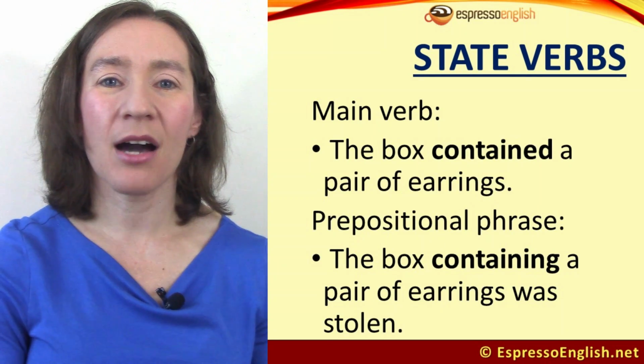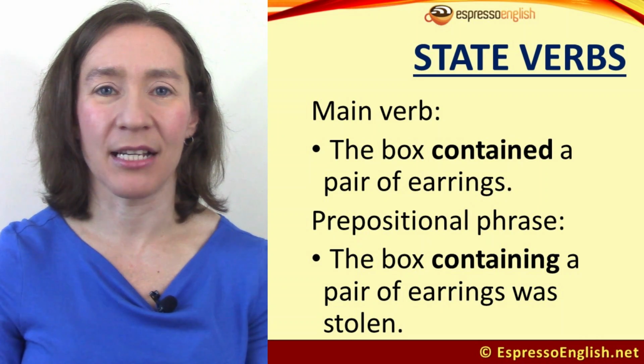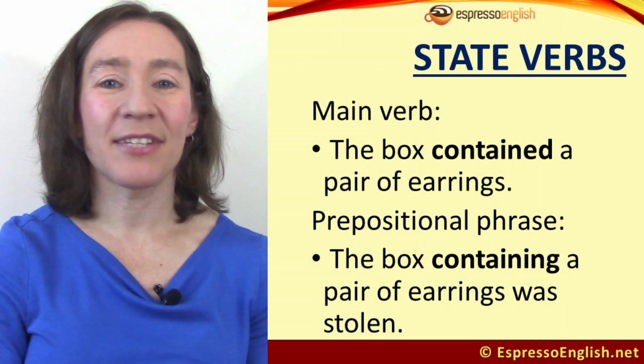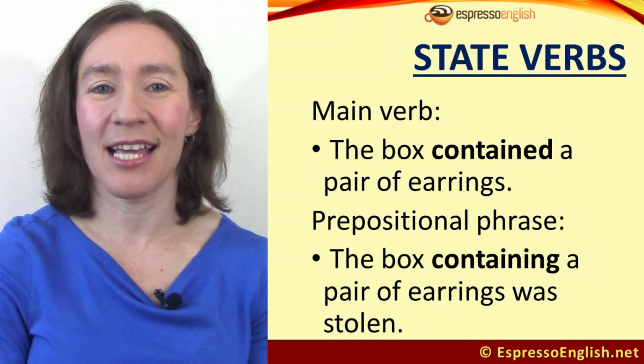Main verb, the box contained a pair of earrings. Contained is the main verb in that sentence, and it cannot be continuous. But if it's in a prepositional phrase, then we do use the ing form.